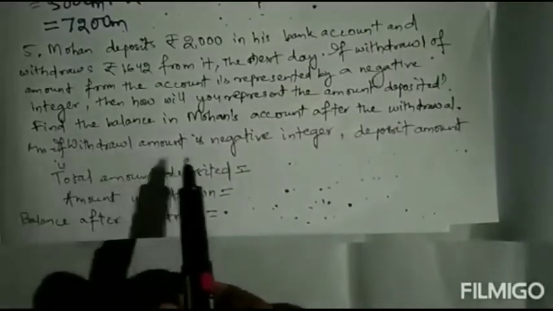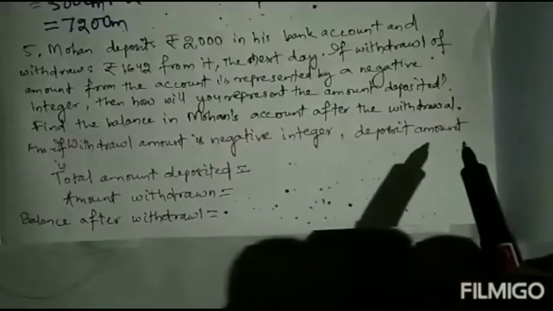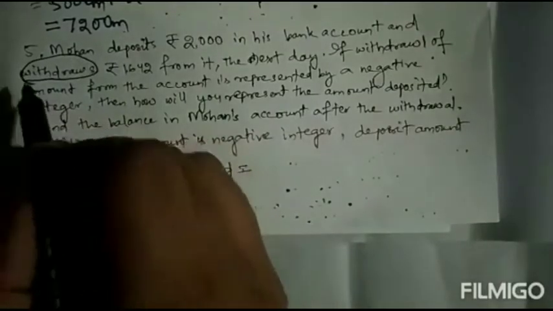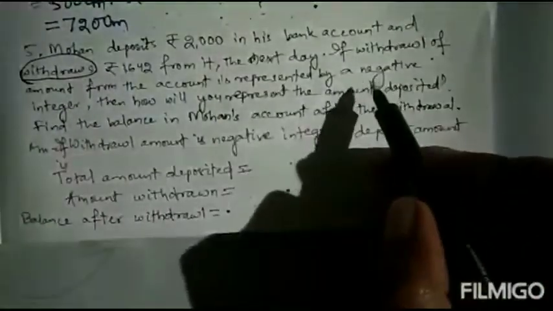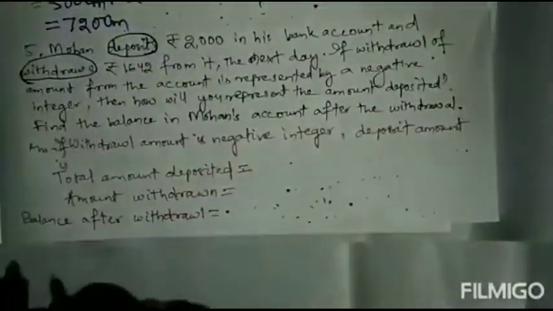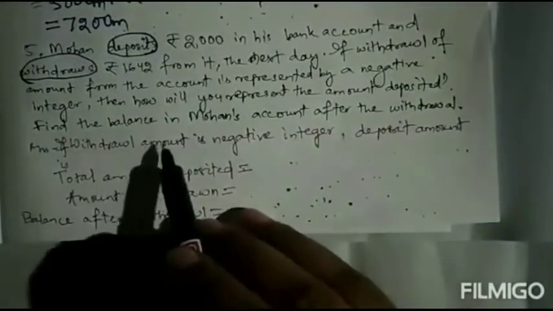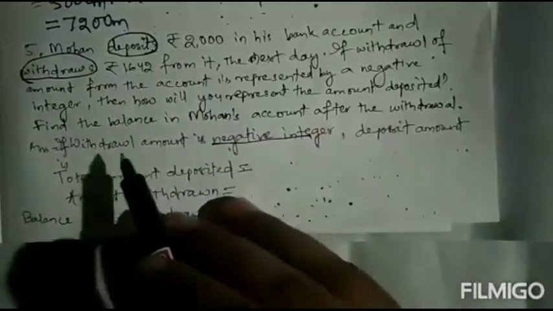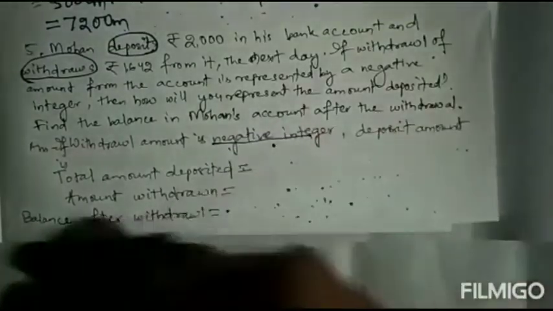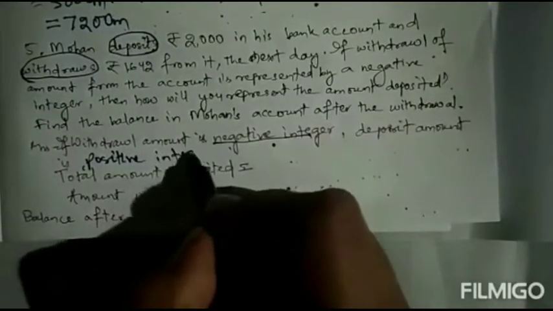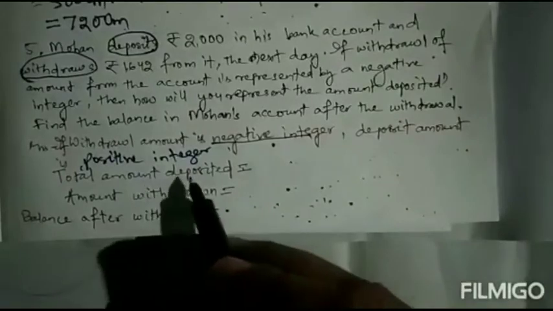So if withdrawal amount is negative integer, so find the term withdrawal means taking out. Then deposit means we are keeping in, we are putting or keeping inside. Withdrawal means taking out money. So if withdrawal, whatever amount he has taken is negative integer, then deposit will be opposite. If taking out is negative, then keeping in will be positive integer.